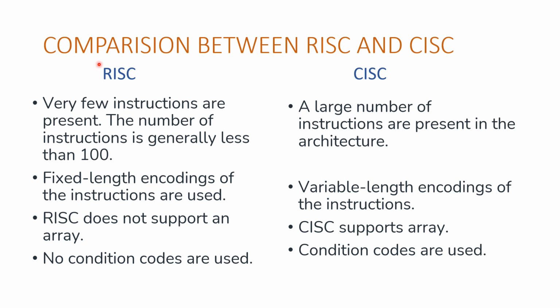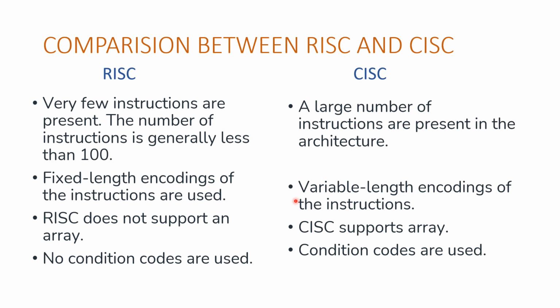In this slide, we discuss about the comparison between RISC and CISC. In RISC, there are only few instructions, let us say less than 100, whereas in CISC, comparably, there are a large number of instructions. In RISC, the code length or encoding length is fixed, whereas in CISC, the encoding length is variable.